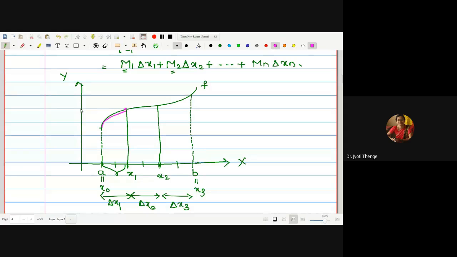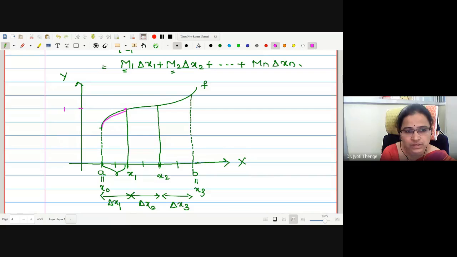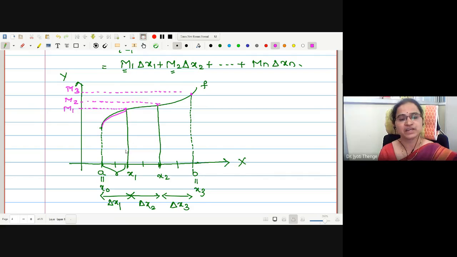What is the supremum value? Let me just mark this. This is M1. What is the supremum value in the second subinterval? Somewhere here. M2 I will call, and this is the supremum value in the third. So these are the respective positions of M1, M2, M3 I have shown.